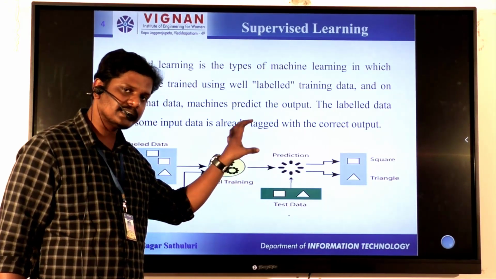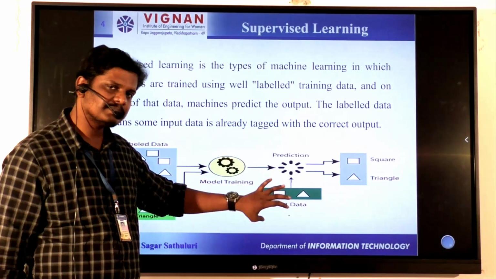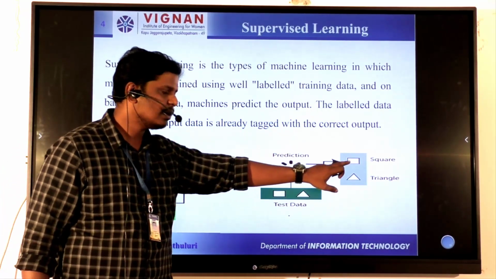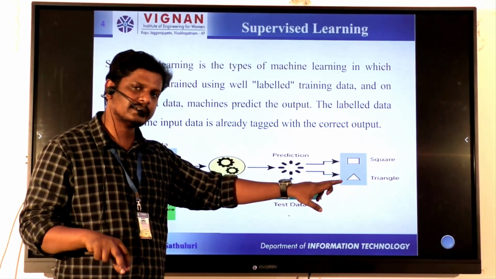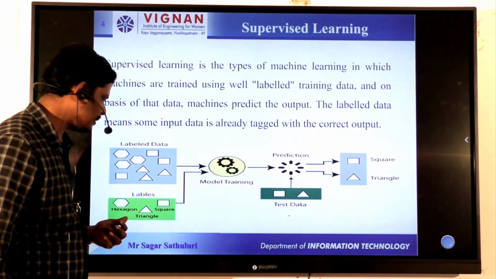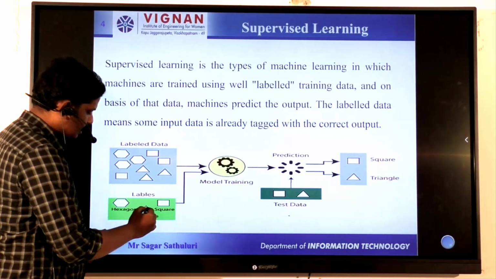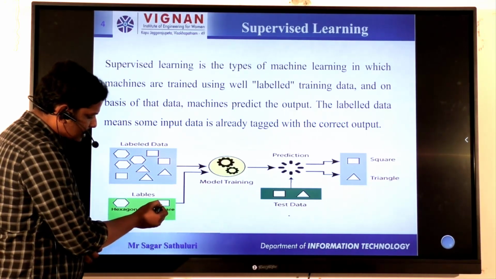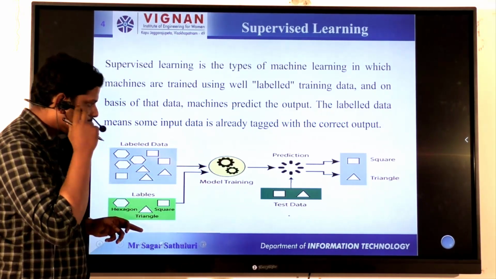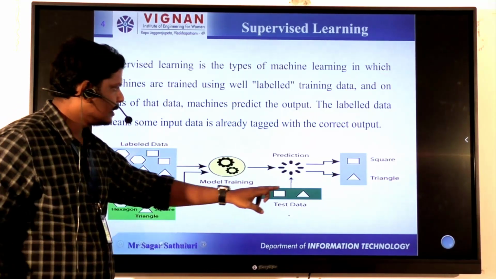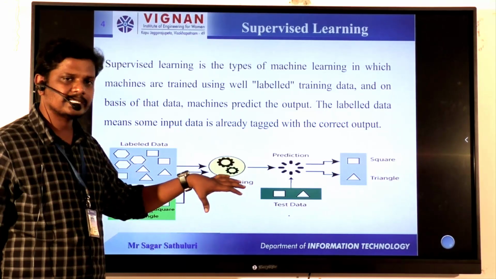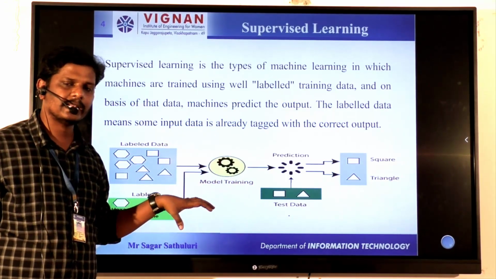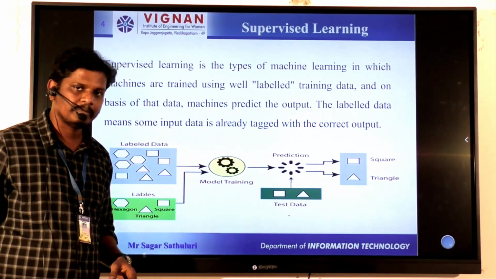If the test data matches the prediction, then we can say the labels are square and triangle. To cross-check, we check our labeled data. Here we have labels square and triangle, and at the same time the output is square and triangle. With this we can say that our supervised machine learning algorithm works very perfectly.